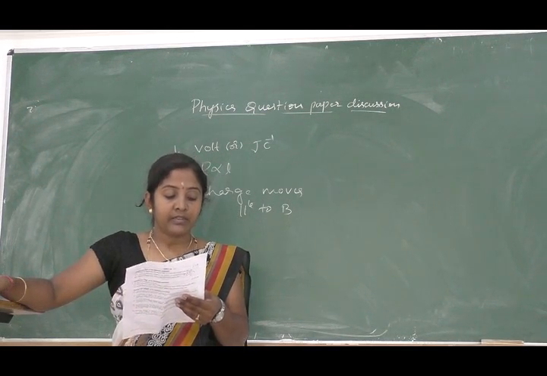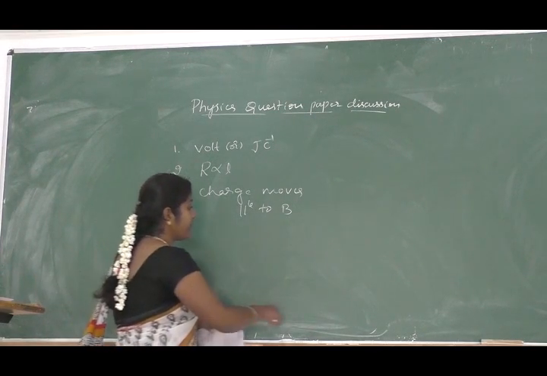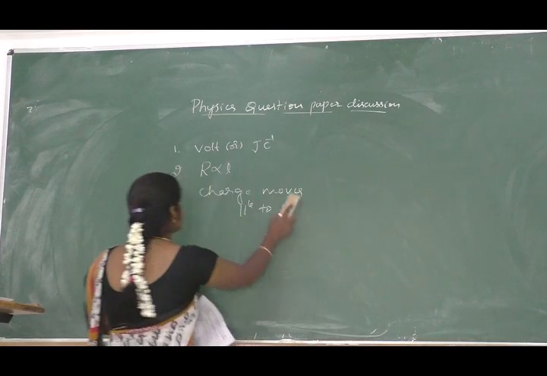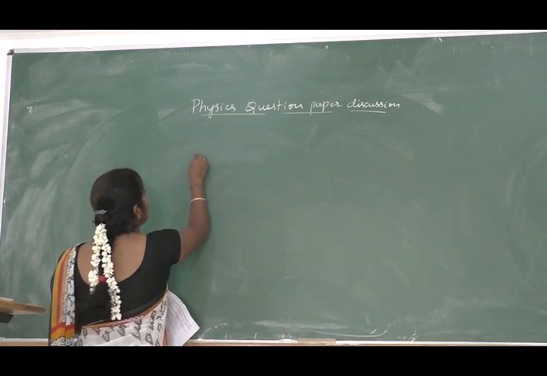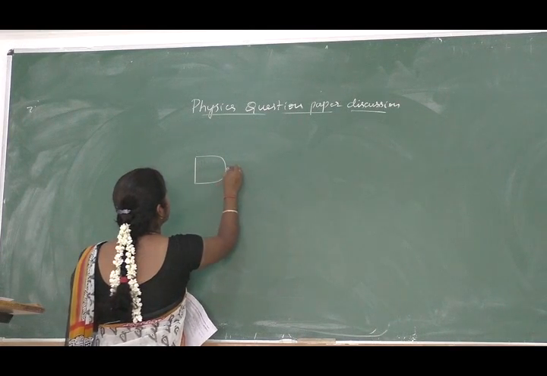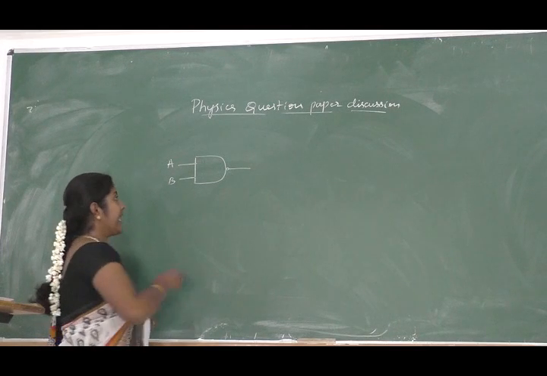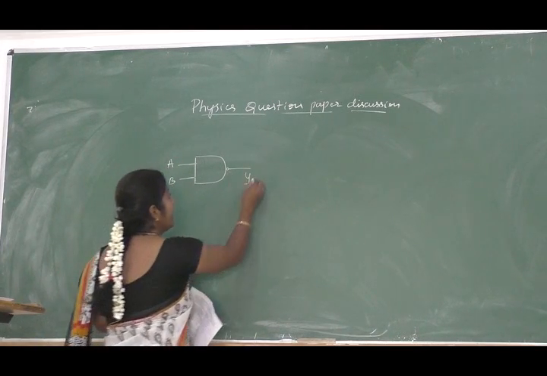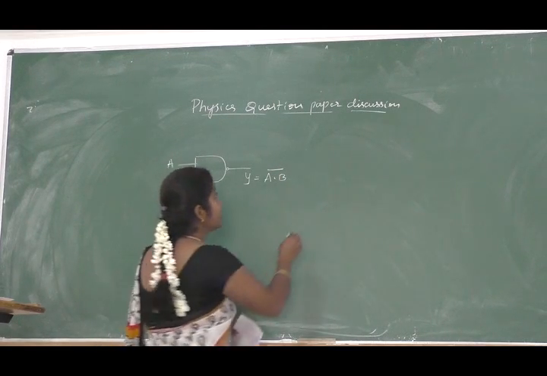10th one, write truth table for NAND gate. So we have to write the truth table for the NAND gate. NAND is the negative of AND gate. So symbolically we will write like this. There are two inputs A and B, and the output is Y, and it is given by A dot B bar. Okay, so truth table is